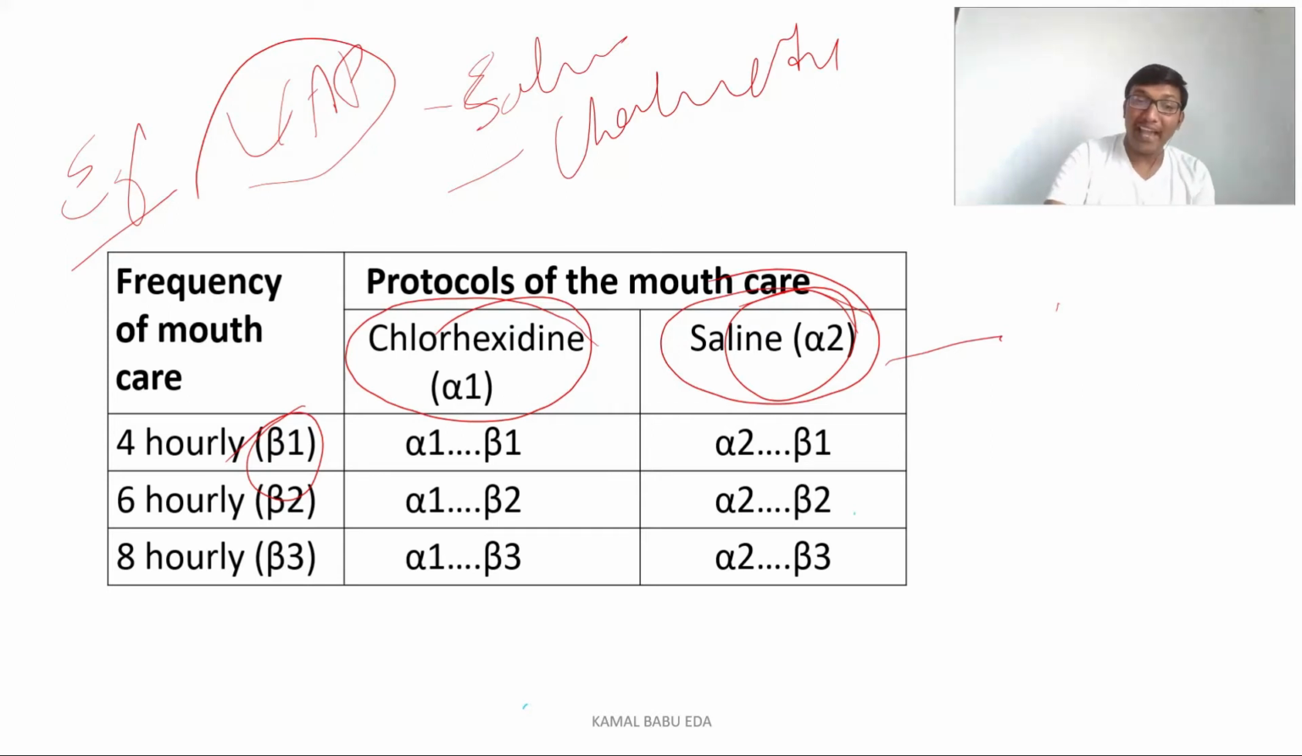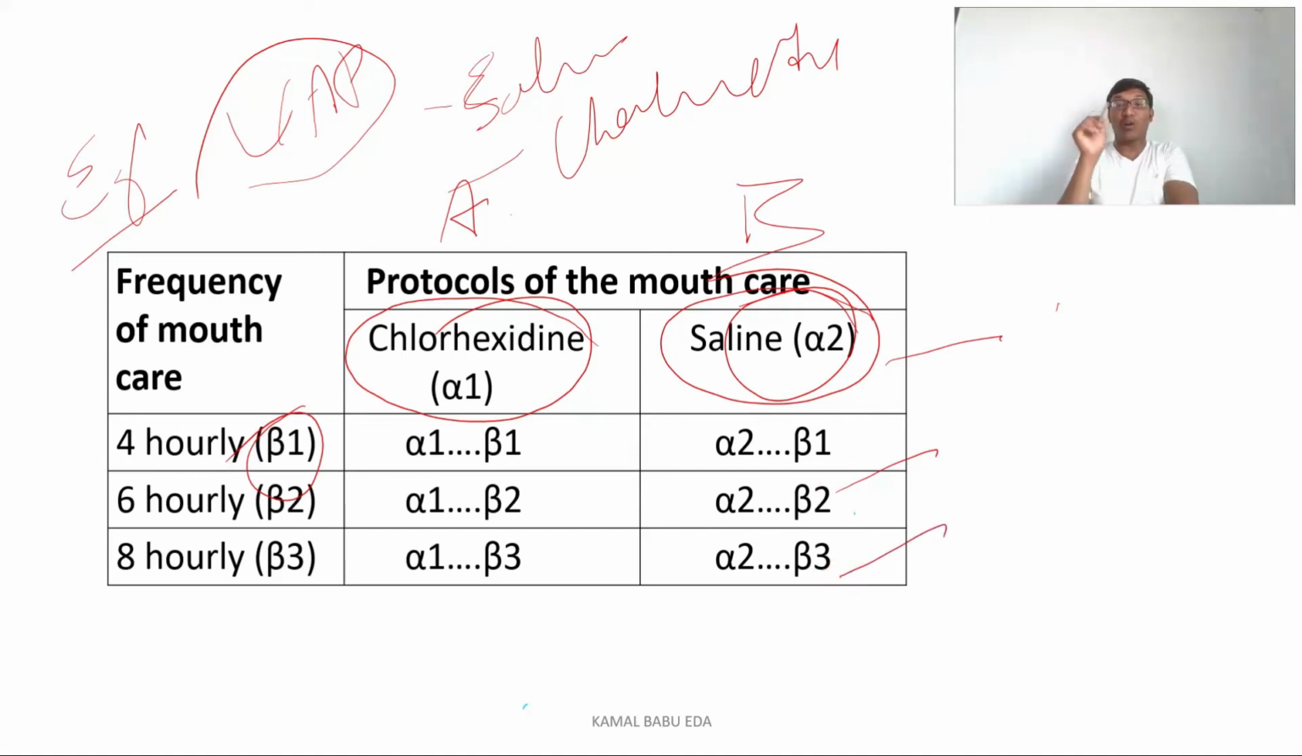So here we have two types of groups, group A and group B. In order to simplify this, I am calling them group A and group B. In group A, again we have three subgroups: the patients receiving chlorhexidine mouthwash 4th hourly, 6th hourly, and 8th hourly. And in group B, the patients receiving saline mouthwash, here also we have three subgroups: the patients receiving saline mouthwash 4th hourly, 6th hourly, and 8th hourly.